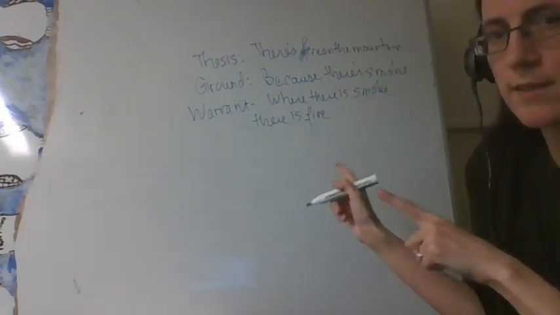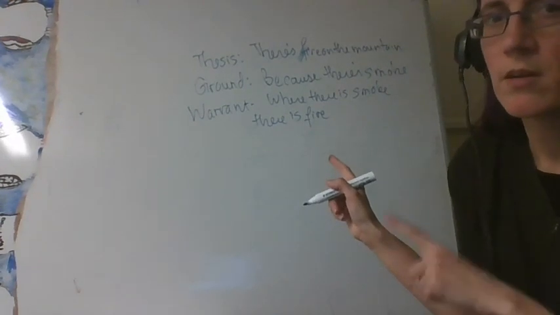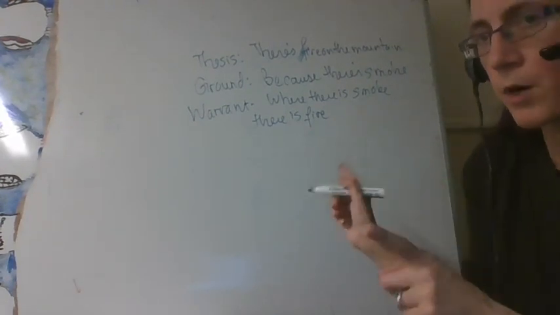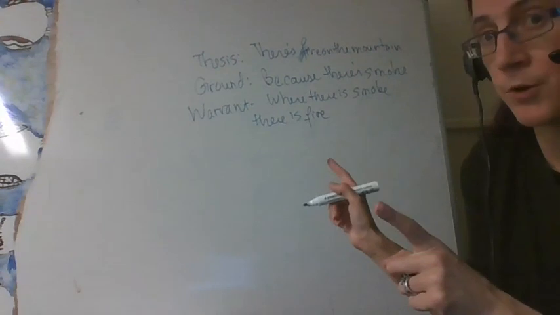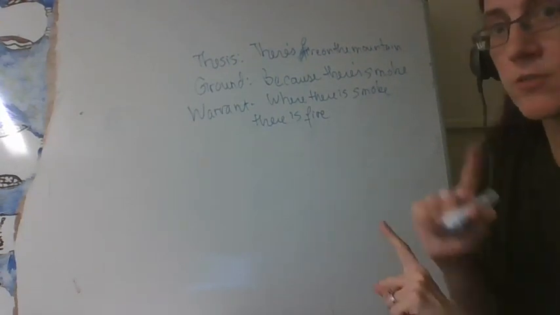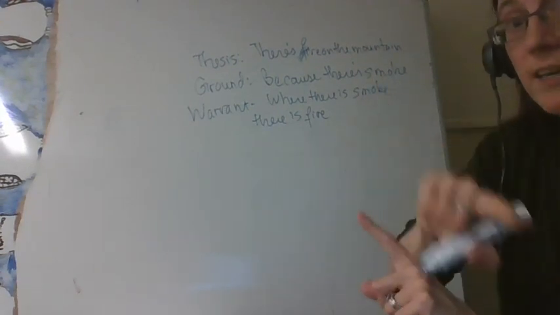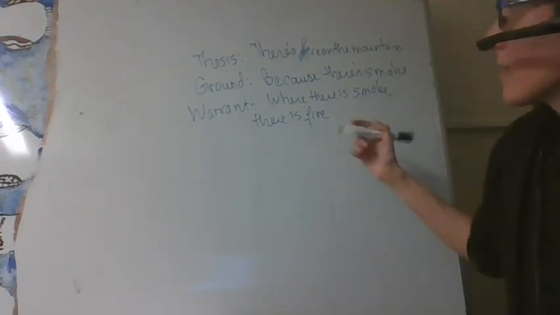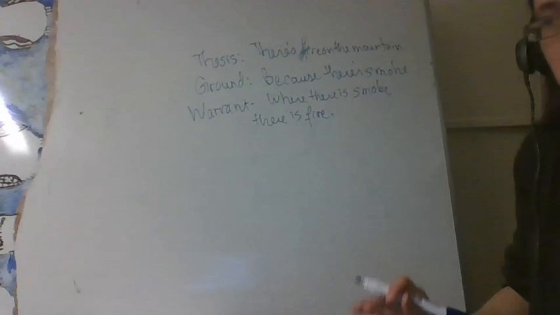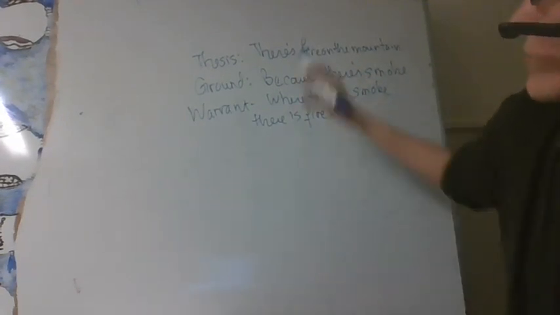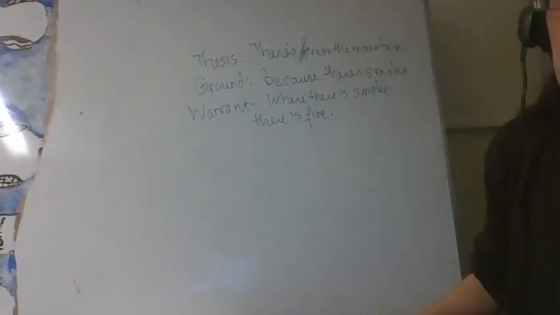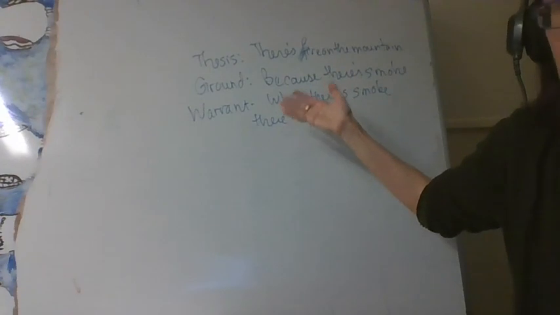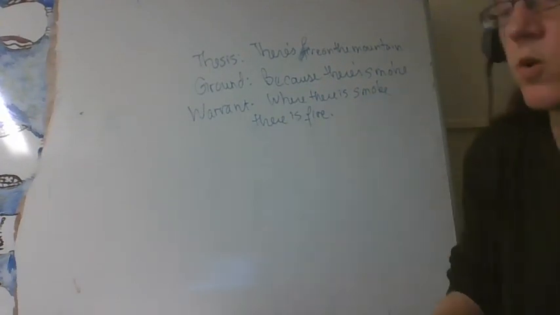Note importantly that I'm not arguing the other way around. I don't go from fire to smoke because it's perfectly capable to have fire without smoke. But the other way around, so essentially going from the effect back to the cause, the only way that you would have smoke is if there was some fire that caused it. Now, suppose that I put forward this thesis and you've asked me what my justification is and I give you my ground and I assert the warrant.